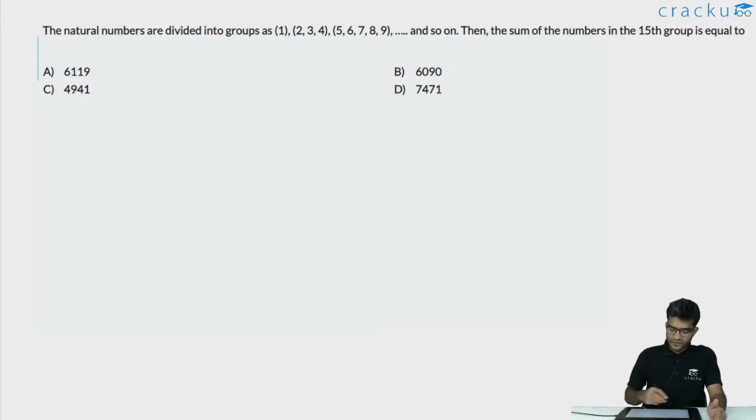In this question, we are told that natural numbers are divided into groups. The first group has only 1. The second group has 2, 3 and 4. The third group has 5, 6, 7, 8 and 9 and so on. If you are looking at the groups, you would notice that the last number of the nth group is n square. The last number in the first group is 1. The last number in the second group is 4. The last number in the third group is 9 and so on. So what is the last number of the 15th group?